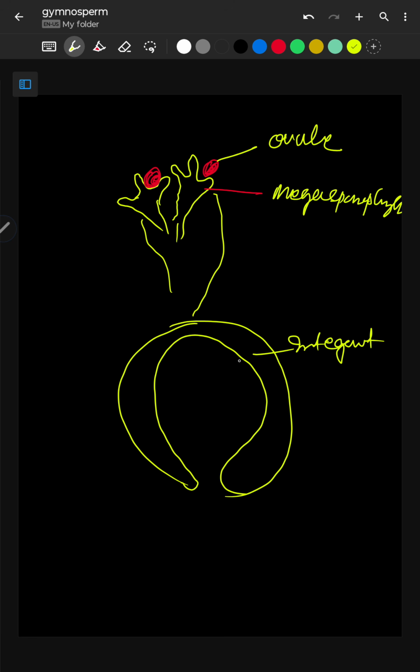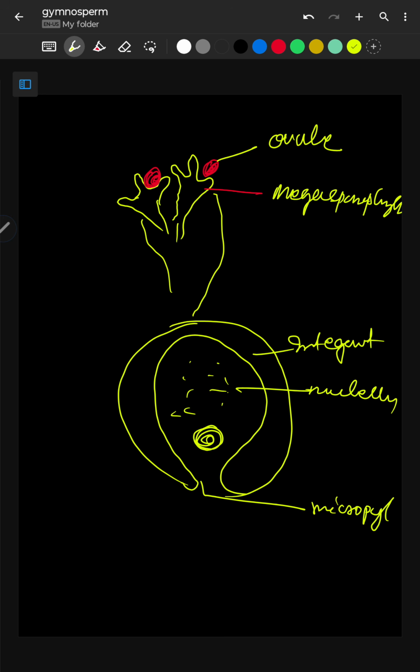Then here a mass of cells is present, that is nucellus, and a big cell is present towards the micropyle. This is the opening, micropyle. So this is the megaspore mother cell.